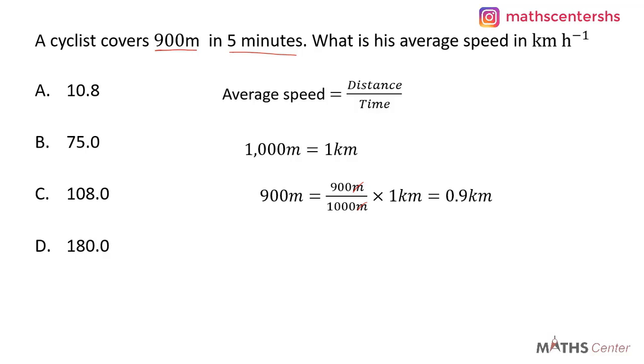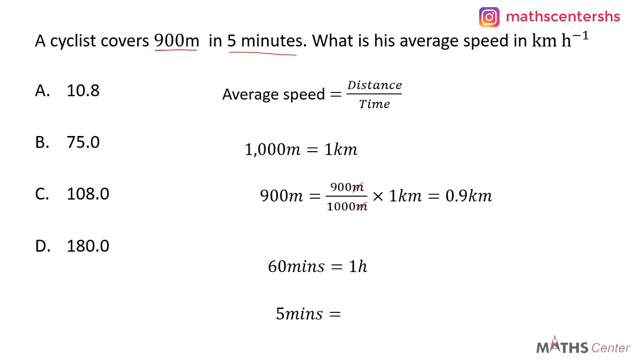Let's look at the time. We are converting from minutes to hours. The rate of conversion between minutes and hours is 60 minutes is equal to 1 hour. If 60 minutes is giving us 1 hour, 5 minutes, will it be more than 1 hour or less than 1 hour? It will obviously be less than 1 hour.